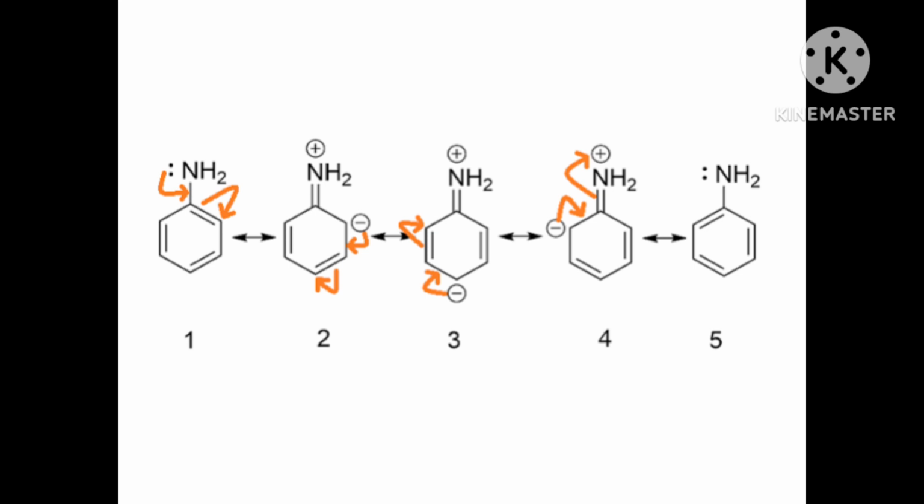It results in the unshared electron pair of the nitrogen atom being in conjugation with the benzene ring, and thus making it less available for protonation. Correct?